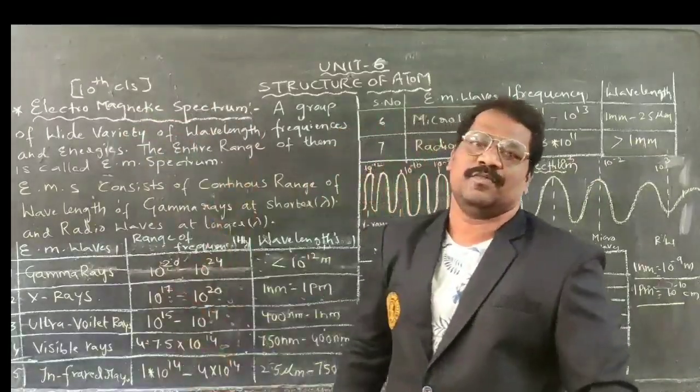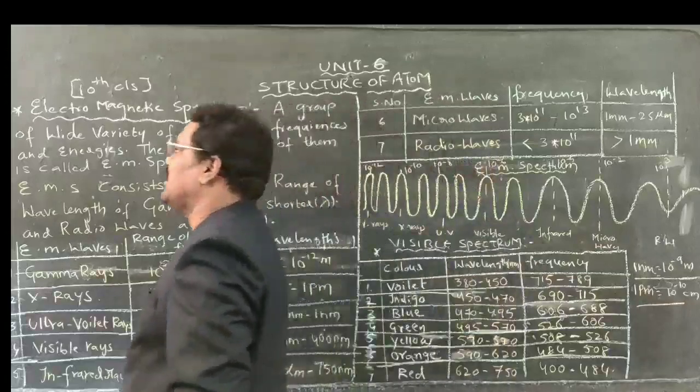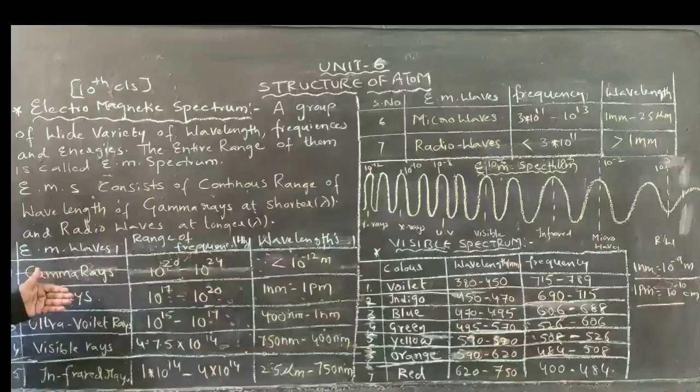Now coming to the topic, electromagnetic spectrum. What is called the electromagnetic spectrum? If you observe this table, it has 7 electromagnetic waves.